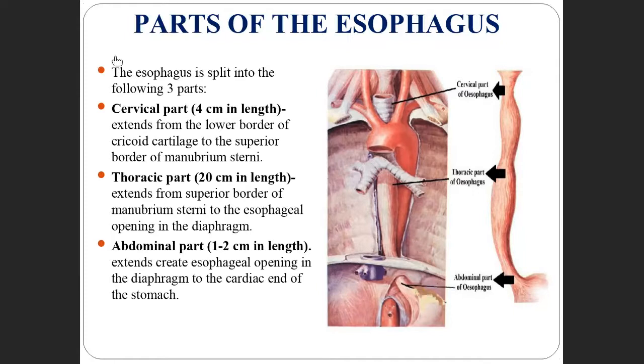It has three parts: cervical, the shortest part, thoracic, and the abdominal, which is the very short part of the esophagus. The cervical part extends from the lower border of the cricoid cartilage to the superior border of the manubrium sterni.